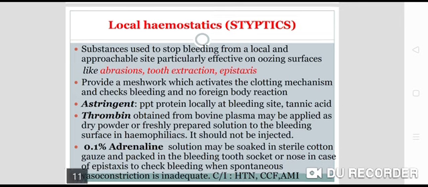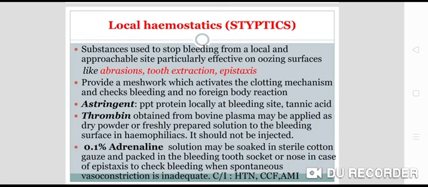It provides a meshwork which activates the clotting mechanism and checks bleeding, with no foreign body reaction. Then astringents can be used. What are astringents? Astringents like tannic acid precipitate the proteins present in the blood locally at the bleeding site. So astringents we can use.